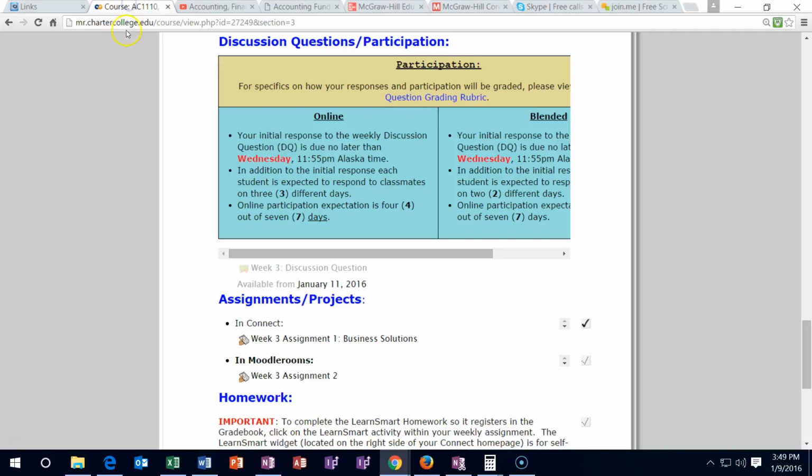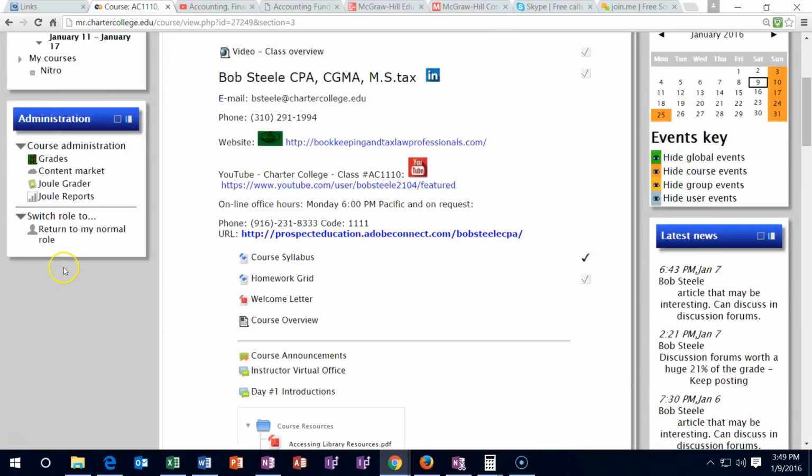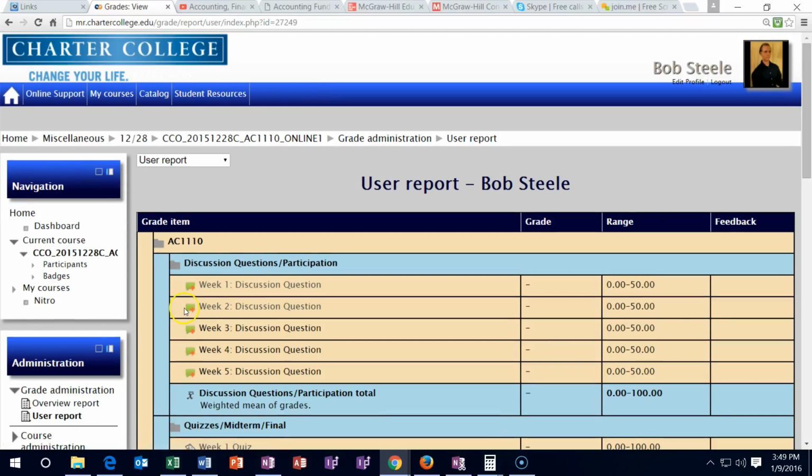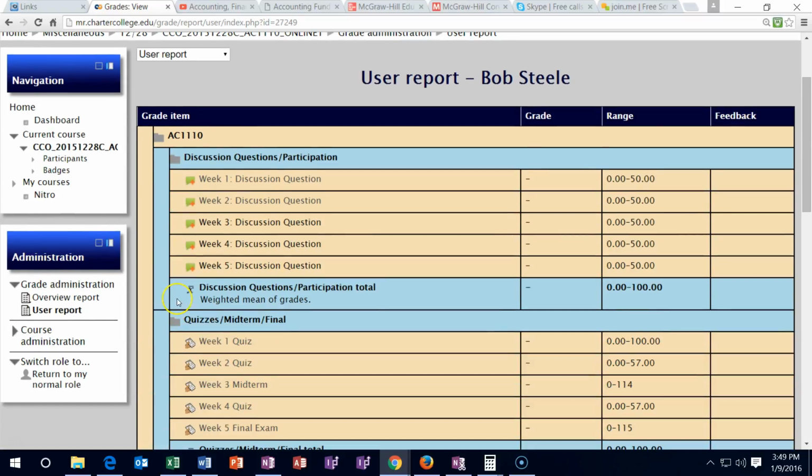I'm going to go back to Moodle Rooms here. We're going to scroll up to the gradebook. So remember that your job is to basically track everything that has been done throughout the week. Make sure that it's all updated, and then I will enter the grades the following Tuesday, and then you want to go into the Moodle Rooms gradebook and see that the grades have been updated and ask any questions at that time.